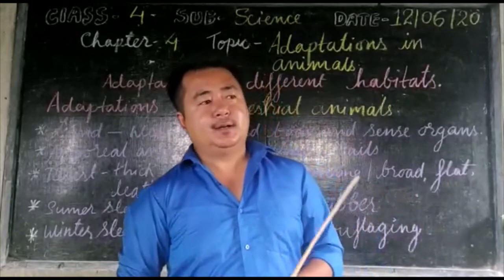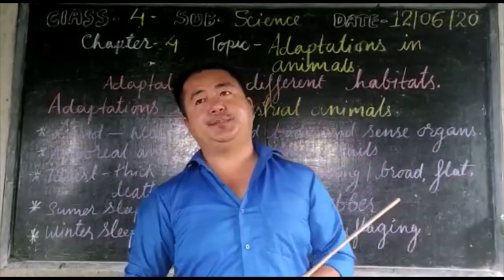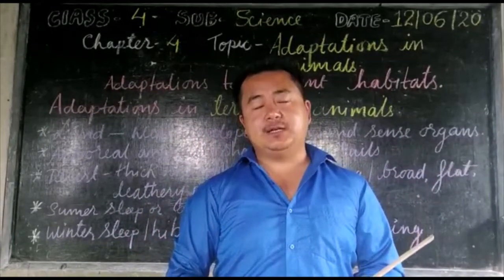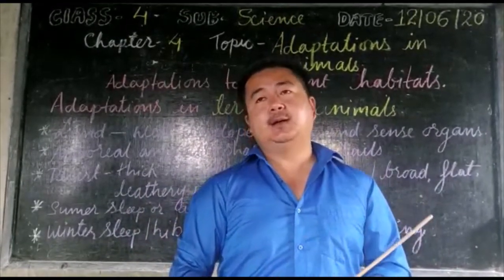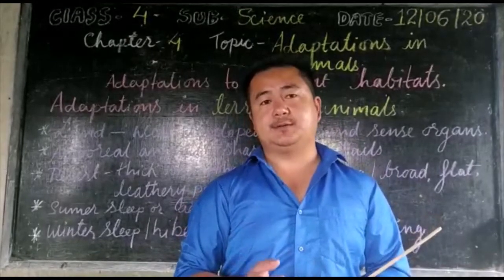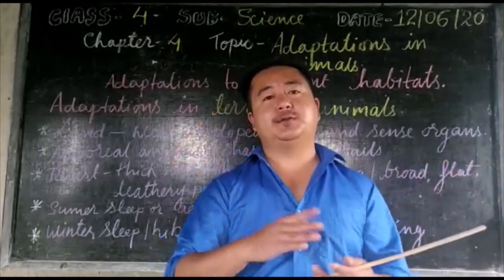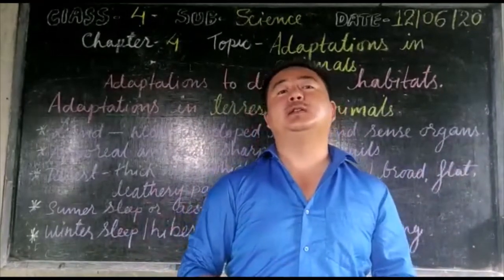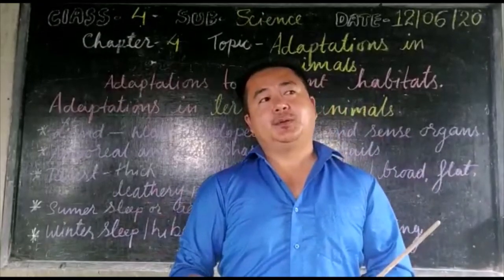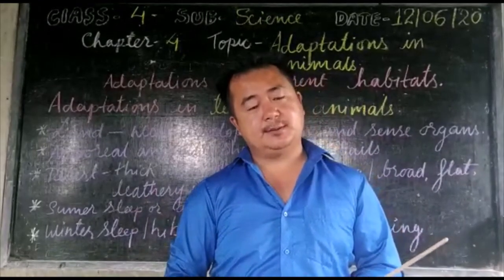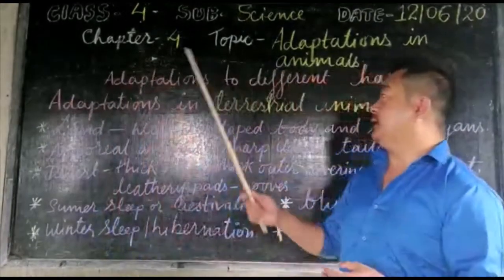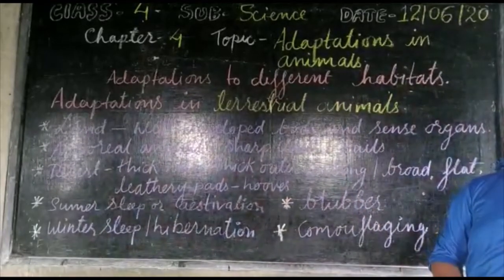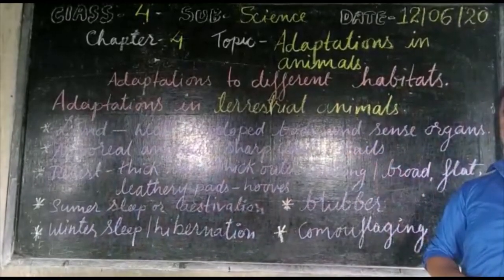And along with that, some animals like the porcupine protect themselves. They have got spines in order to protect themselves from danger or from enemies. And in the case of snails also, they have got a hard covering outside, so they can protect themselves whenever they sense danger from enemies. So these are the adaptations that the terrestrial animals have got, or the qualities they have adapted.